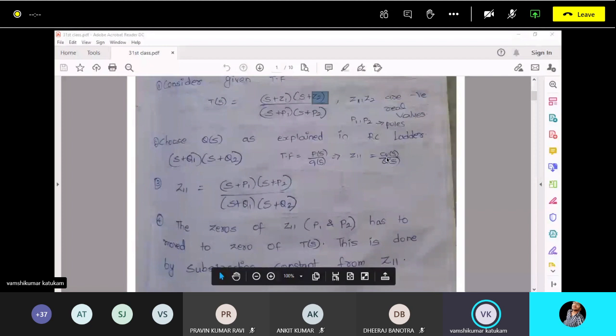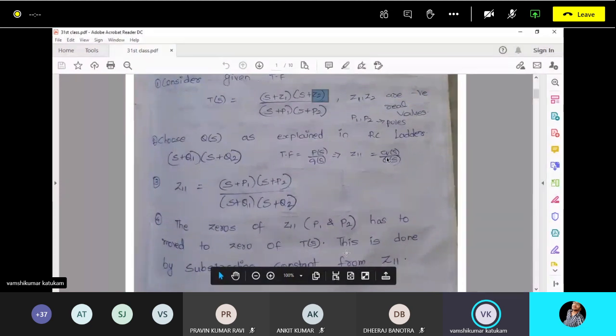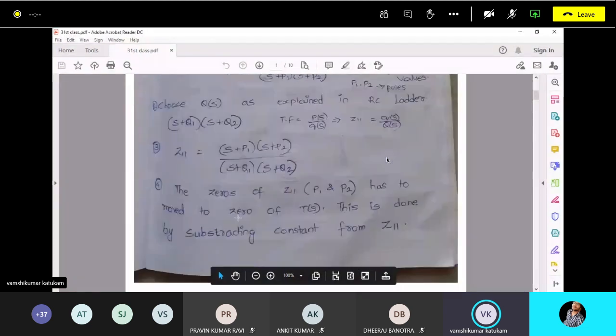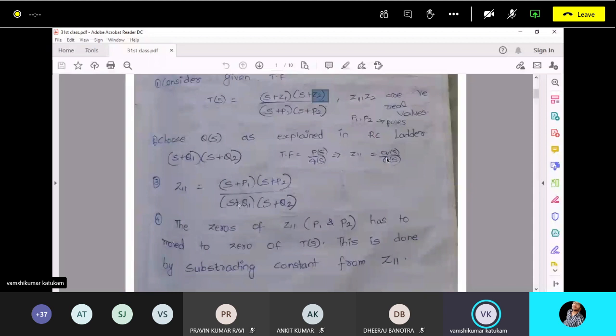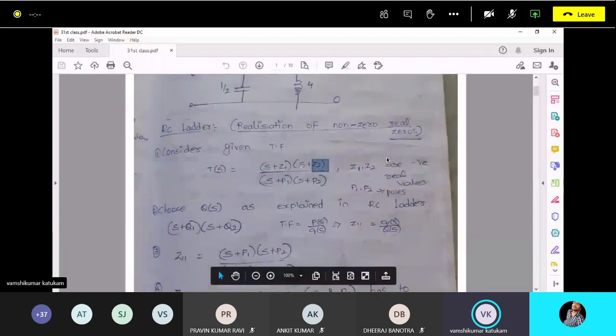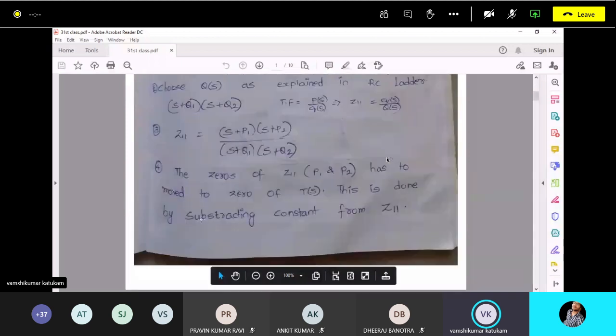So the zeros of Z11, P1 and P2, have to be moved to the zeros of T of S, because these are the zeros of our transfer function, whereas here our zeros are P1 and P2. That means they have to be moved to Z1 and Z2. This is done by subtracting a constant from Z11.